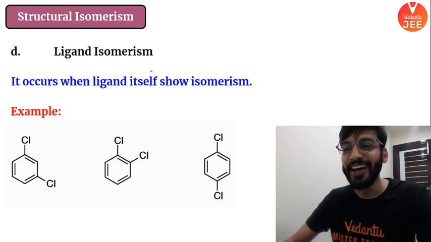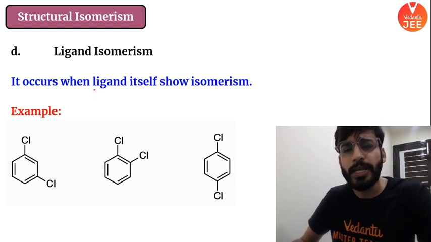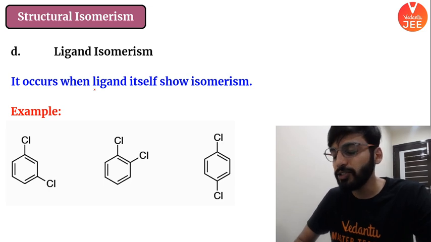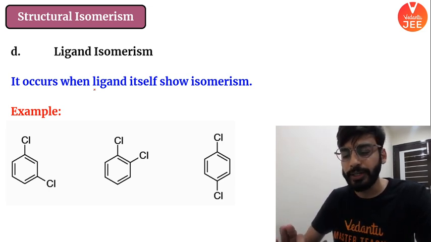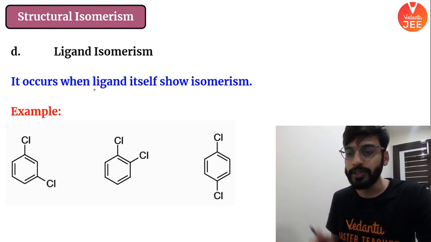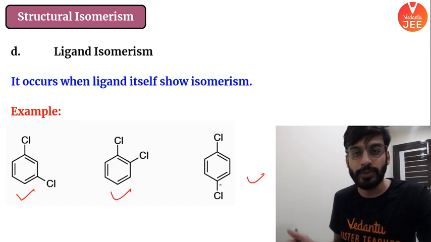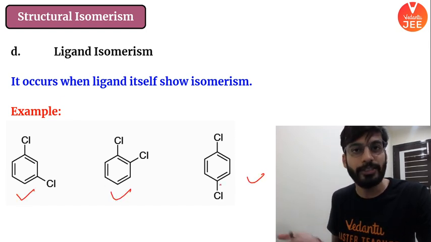All right. Next one is ligand isomerism. It occurs within the ligand. From the name itself, it's quite clear. This isomerism occurs within the ligand. It's a very simple logic. It occurs when the ligand shows isomerism. Look at this one, all these are ligands only.